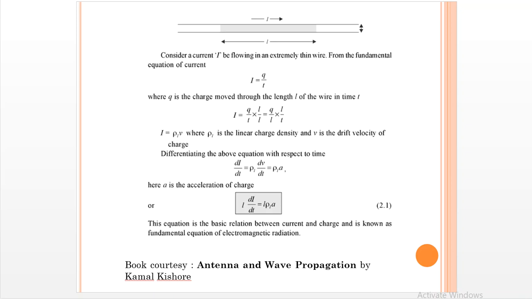When we differentiate the above equation with respect to time, we get di by dt equals linear charge density into dv by dt. Now dv by dt is nothing but the acceleration of charge, which can be denoted as a. So the current expression becomes L into di by dt equals L into linear charge density into acceleration. This is the fundamental equation of electromagnetic radiation, and it gives the basic relationship between the current and the charge.